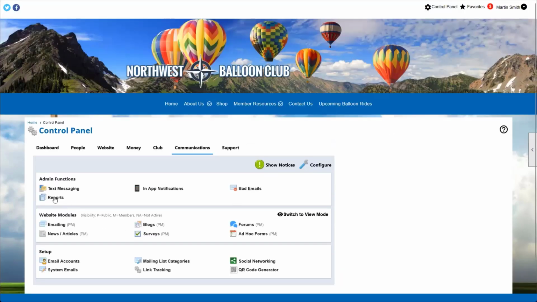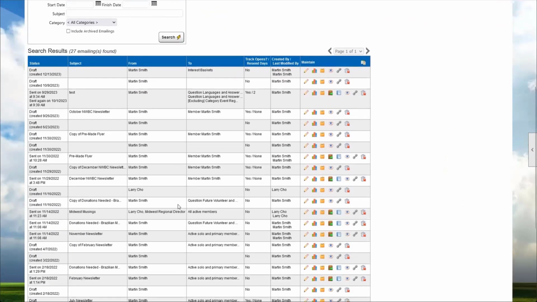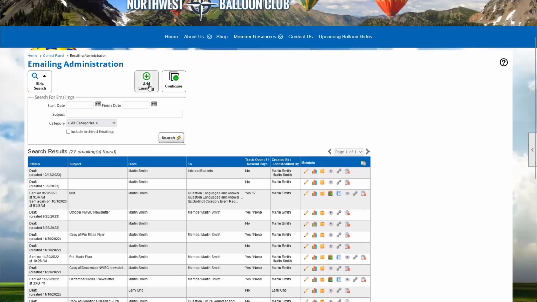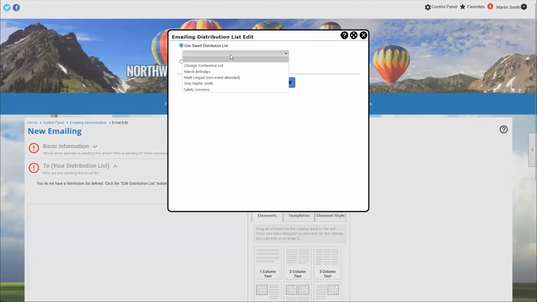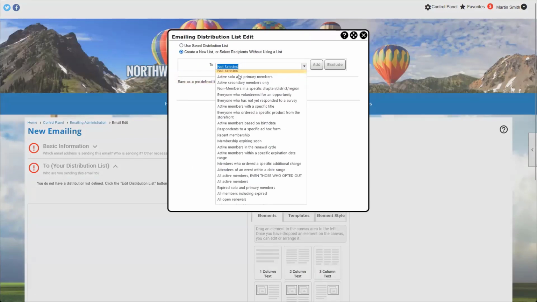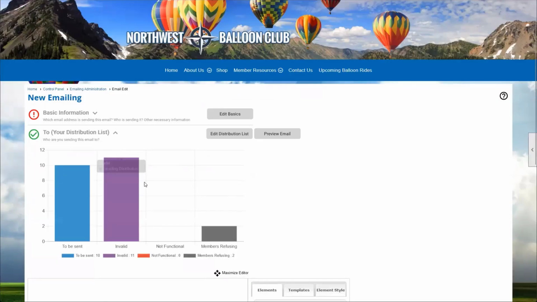When you are sending an email, you have the option to get a quick preview of how many people may have opted out of any emails, so you can see a guesstimate of how many emails the system thinks that it's sending, and that's in your drop down distribution list section. So whenever you add in a distribution list, and Devin's sort of doing that right now, and you click on that arrow, you can see a bar on the right-hand side, members refusing. So that's your members in that list who have opted out. It won't give you any specific names.